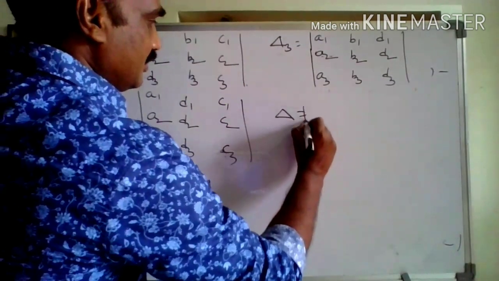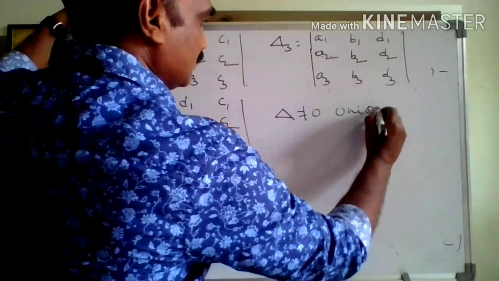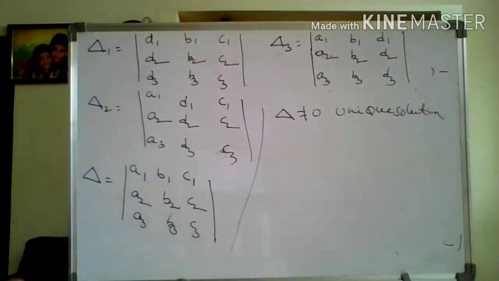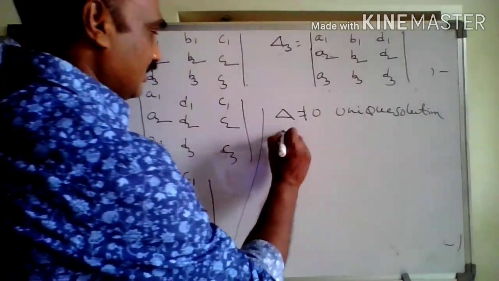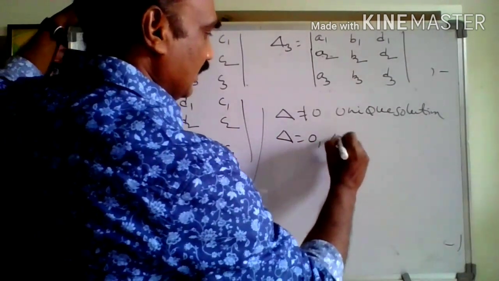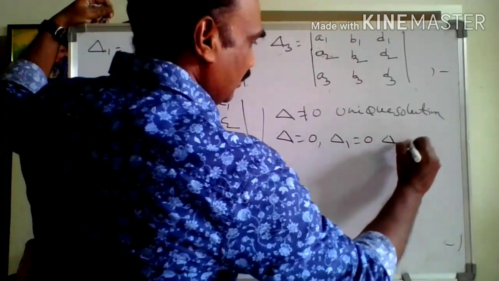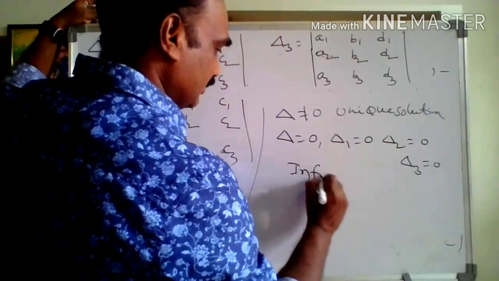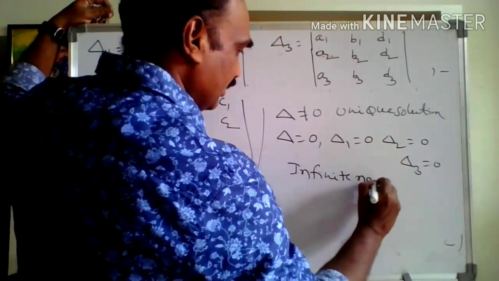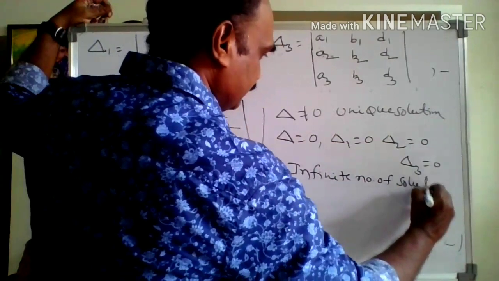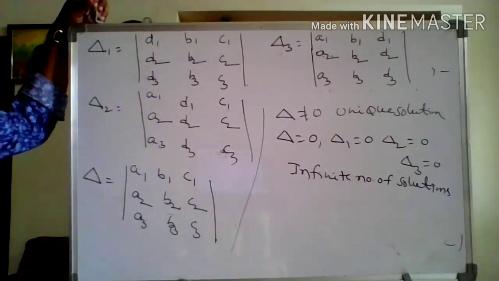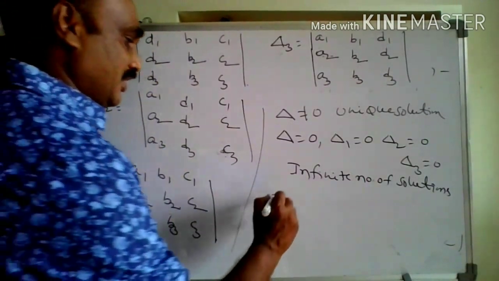Delta not equal to 0: unique solution. Next, delta is 0, delta 1 is 0, delta 2 is 0, delta 3 is 0: infinite number of solutions.